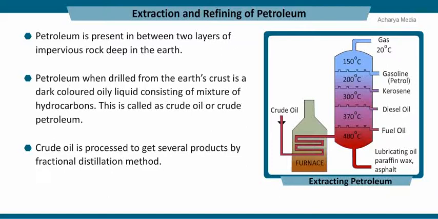Compounds like fuel oil, diesel, kerosene, and petrol, having different boiling points, cool down and condense to liquids at various heights in the tower. These liquids are collected and further purified. Uncondensed vapors are collected from the top of the tower. This whole process is called refining of crude oil, and the place is called a refinery.